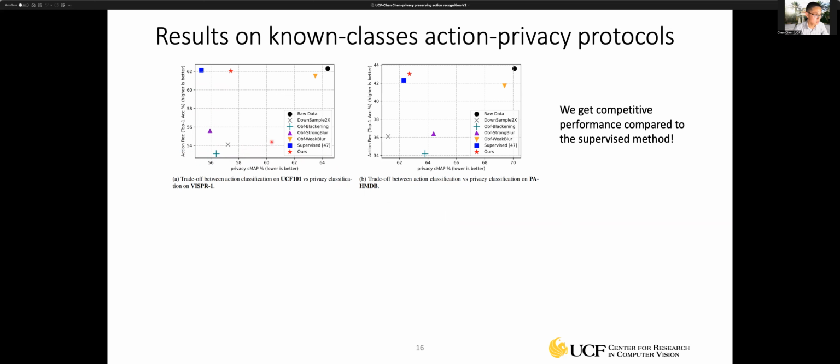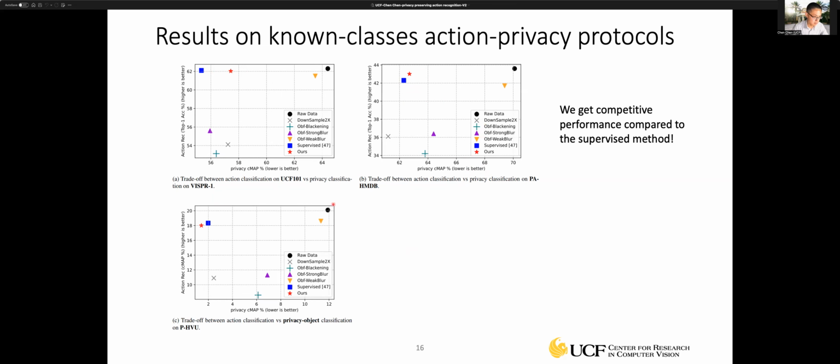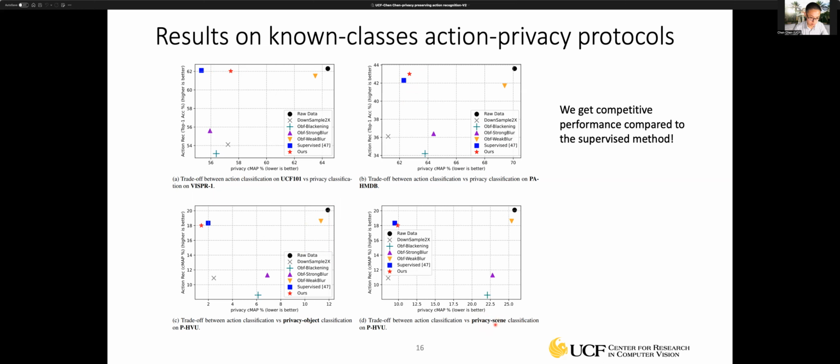Based on the result, our approach, which is this red star, has very close performance compared to the state-of-the-art supervised approach, which is the blue square here. Similar performance can be observed for the HMDB dataset as well. We also evaluate on non-human related privacy attributes, like those related to objects, and some attributes related to scenes. Based on the result, it is obvious our approach is very competitive with the supervised method.